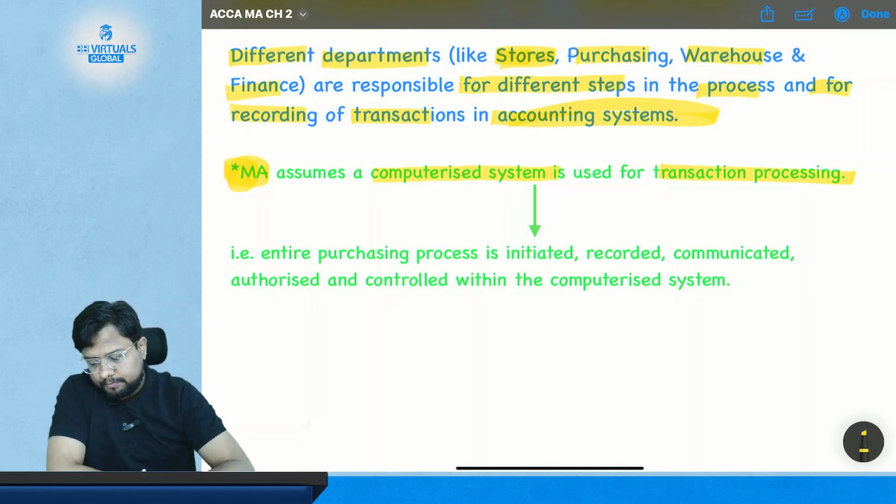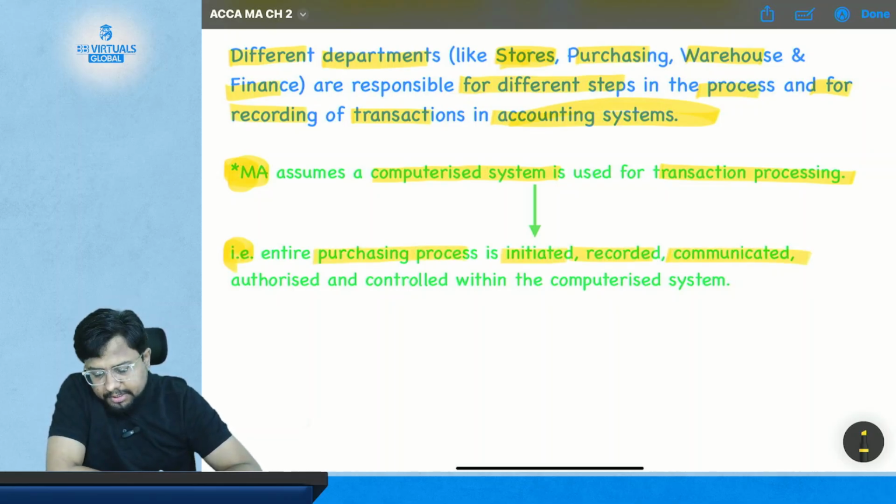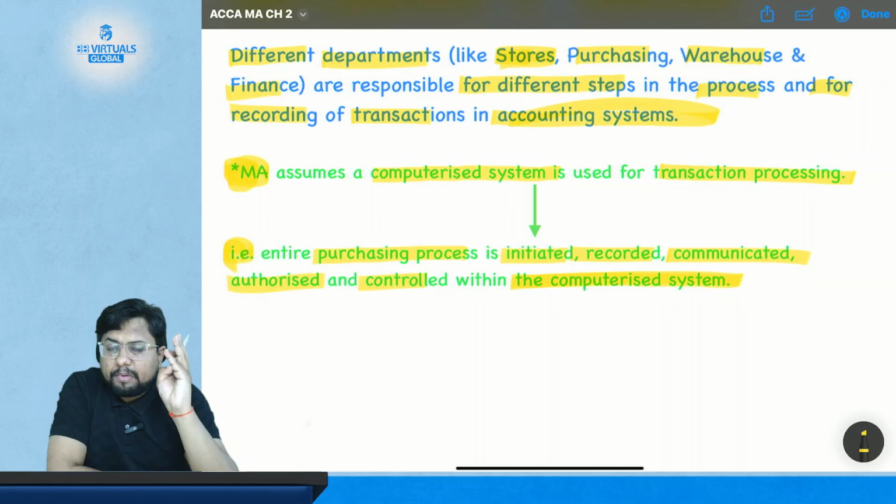That means the entire purchasing process, from initiation to recording to communication and authorization and control, is within the computerized system. So your order will be placed from the computerized system, received through the computerized system, your payment will be made from the computerized system, and your transaction recording will be done through the computerized system.